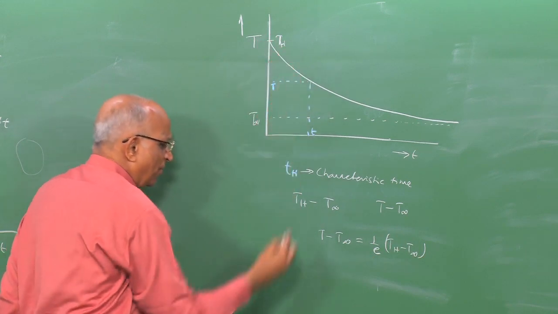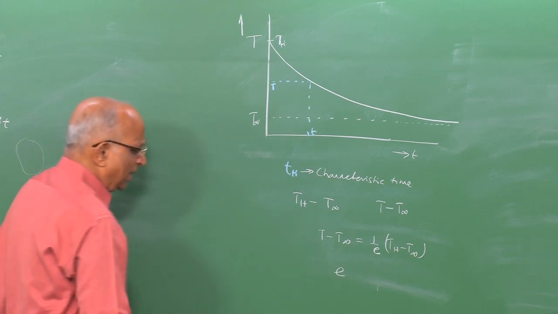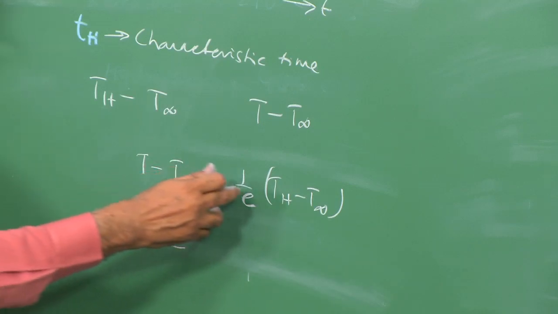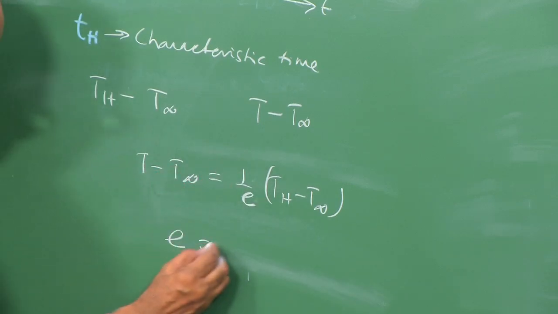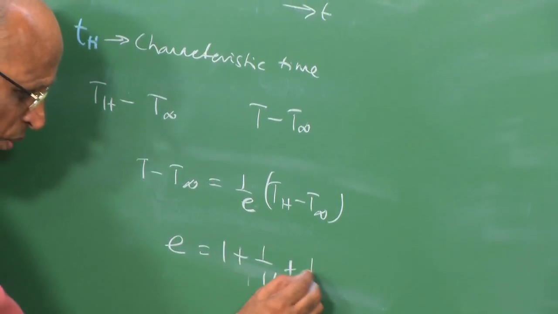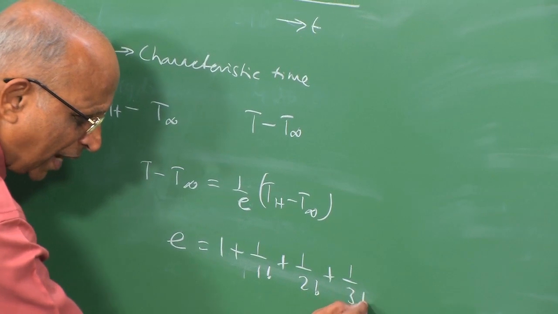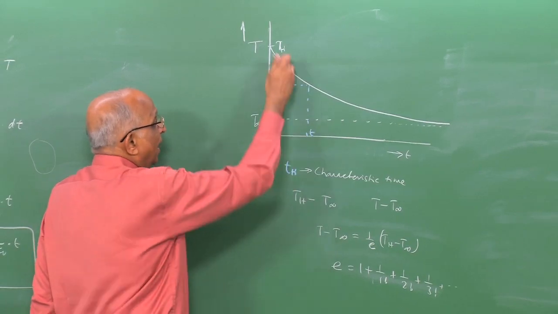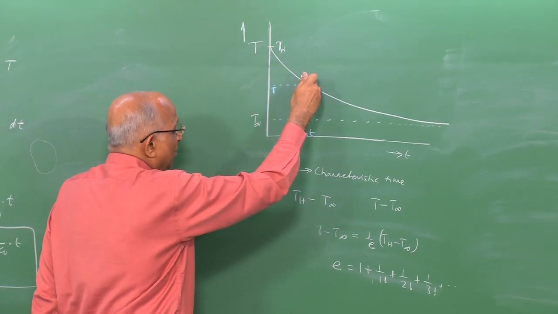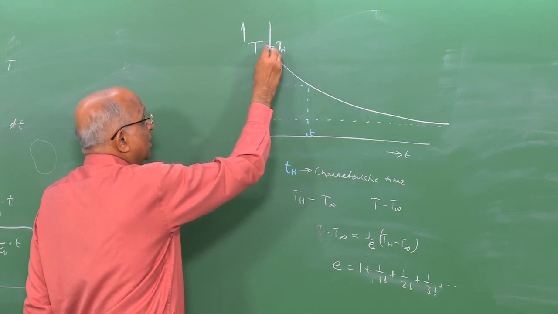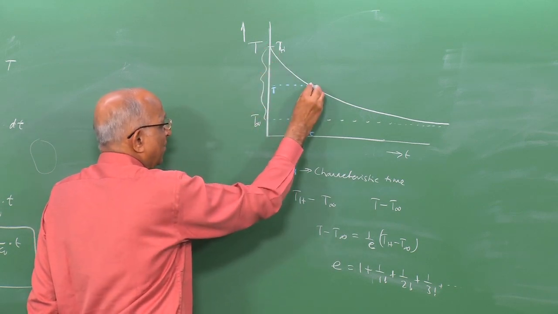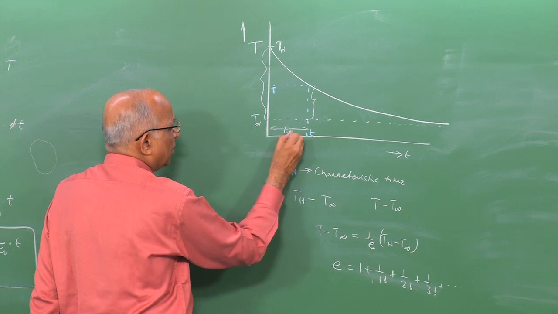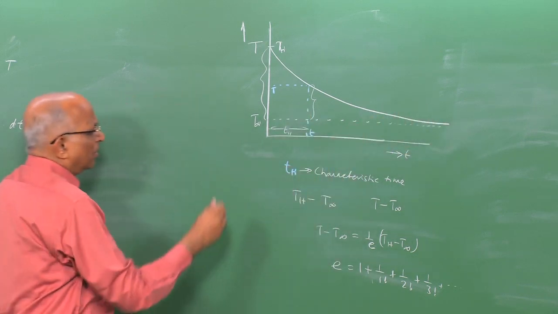See, for the exponential curve, what is e? It is the Neperian base e, where e is equal to 1 plus 1 over 1 factorial plus 1 over 2 factorial plus 1 over 3 factorial and so on. It takes care of the cumulative effects. Based on the initial value, when the value is 1 over e of this, well, this could be my characteristic heat transfer time, because beyond it the values are changing rather slowly.